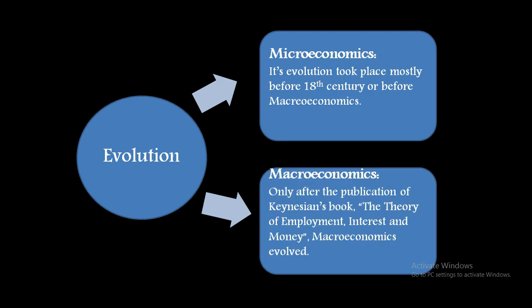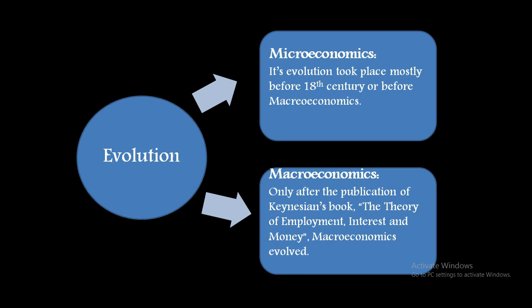Whereas macroeconomics' evolution took place only after the publication of Keynes's book, The General Theory of Employment, Interest and Money. So Keynes plays a very important role, because only after the publication of this book macroeconomics became a popular term, or a term open for further research among economists.